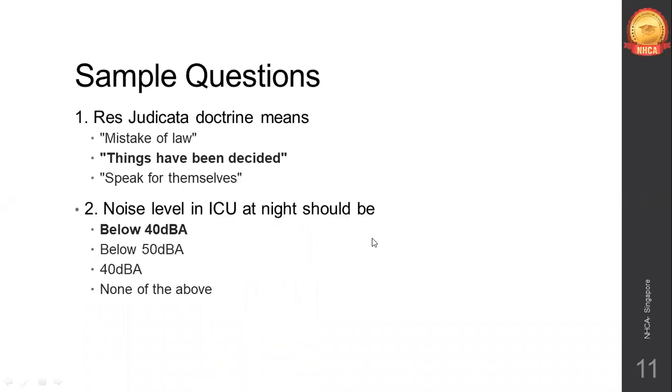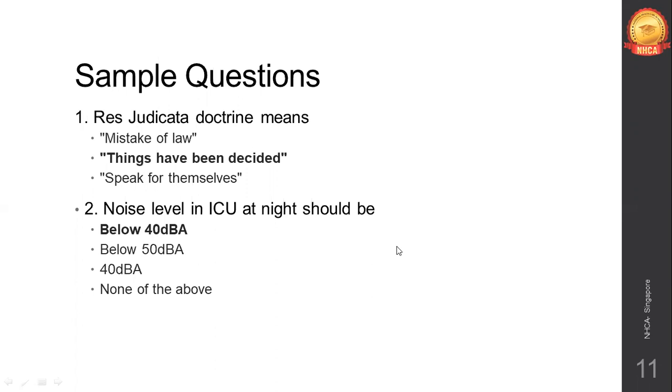So these are 2 sample questions which I'm showing you. This kind of questions you can expect for exams. The difficulty criteria, moderate and easy, will be something related to this. So res judicata doctrine means what? Things that have been decided.